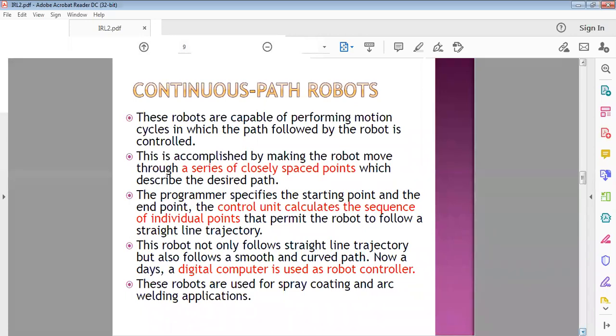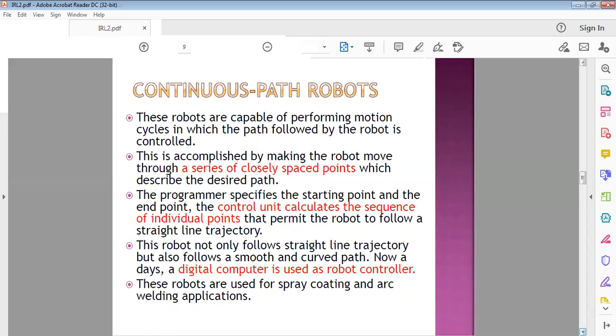But here, in the continuous path robot controller, the robot moves from point to point as well, but those points are very close to each other.